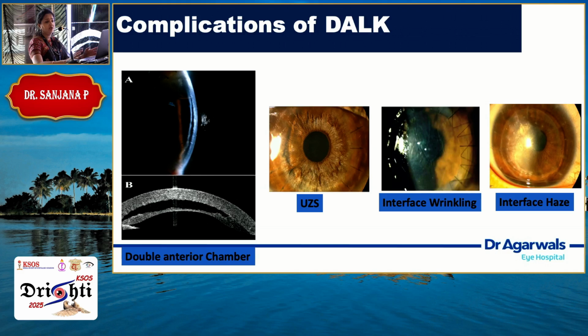Interface wrinkling, again, if there is a graft host discrepancy, you have not taken the proper sizing of the graft, interface wrinkling is possible. And haze is always, if you have not gone utmost, dissection is done. If you're lazy when you're doing layer by layer dissection and you stop it in the middle, actually the area of scarring is not bypassed to go further, that is when you see this.